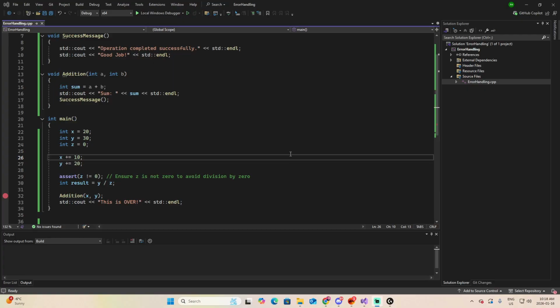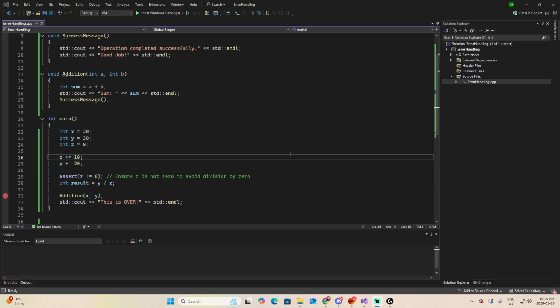Now let's move into another subject of debugging, which is exceptions. So far we've seen compiler errors, runtime crashes, and logic bugs. Exceptions are another tool in your toolbox. They give you a controlled way to say, something unexpected just happened, and we need to stop the normal flow of this function. Instead of letting your program crash in some random place, exceptions help you stop exactly when the problem appears, and then react in a clean and structured way. Here's a mental model I want you to have. You are inside a function.